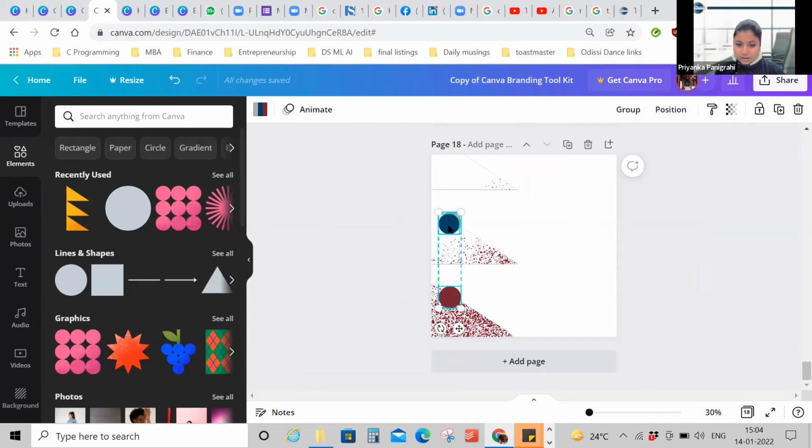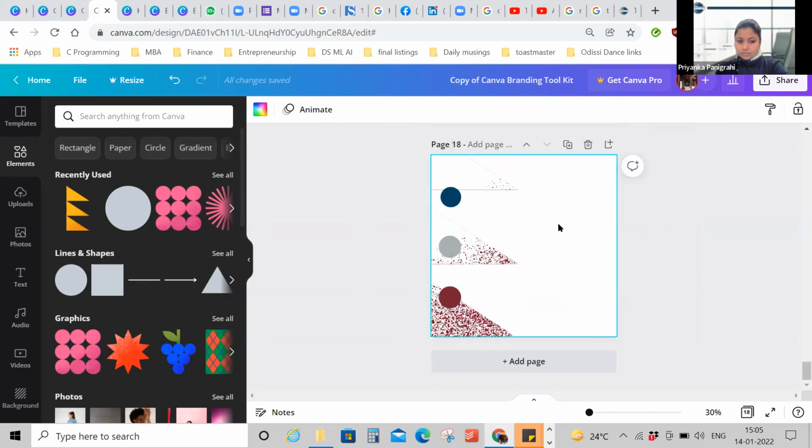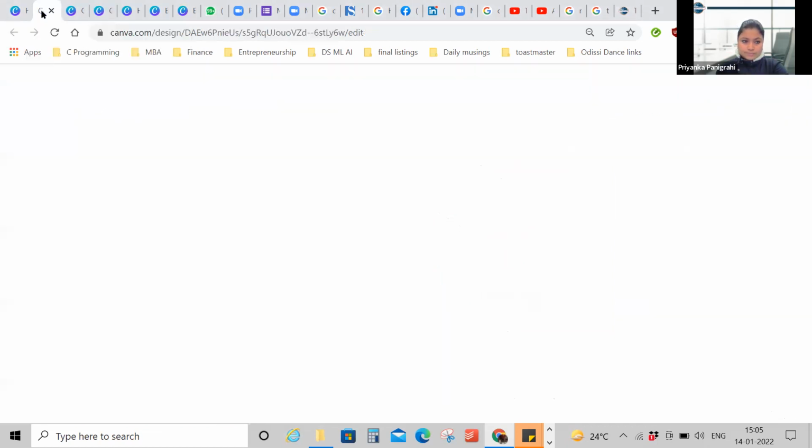So basically the blue and the gray dots were in the same horizontal meridian. So that is why they have been put in the same place. What you can do is you can just shift it and then again select all the 3 elements. I did this by keeping the shift key pressed and selecting both the elements, right? Now I can position it, space evenly vertically and group all the 3. Am I making sense? Right. Now what I want to do is I want to create this. For example, I'll show you.